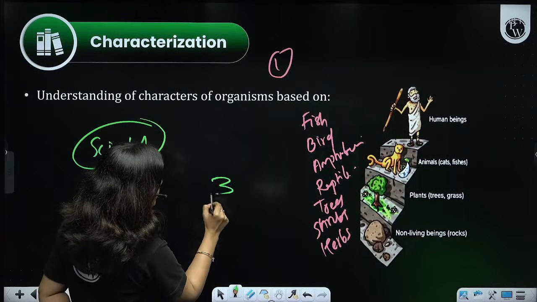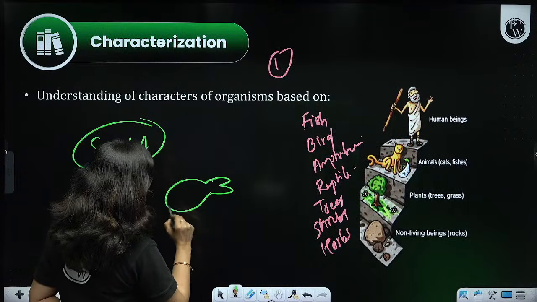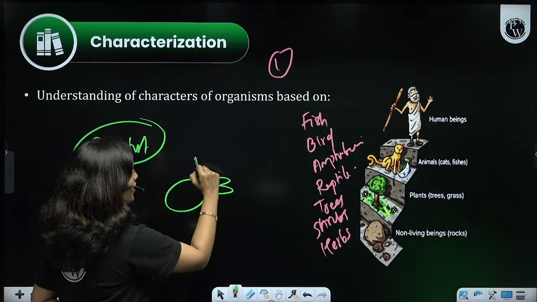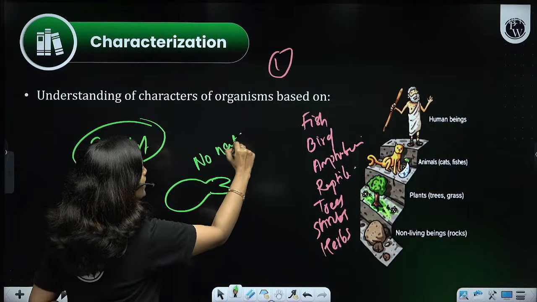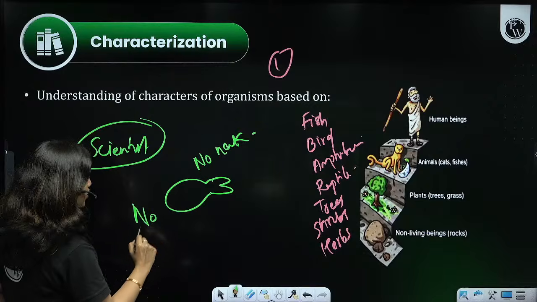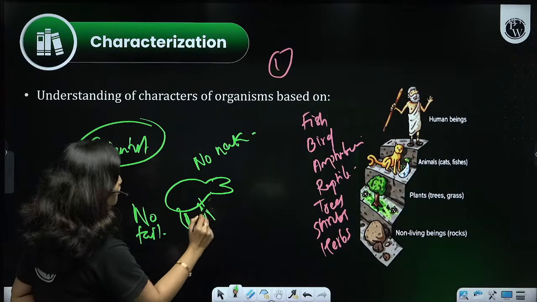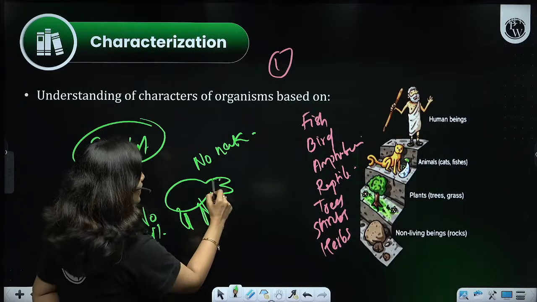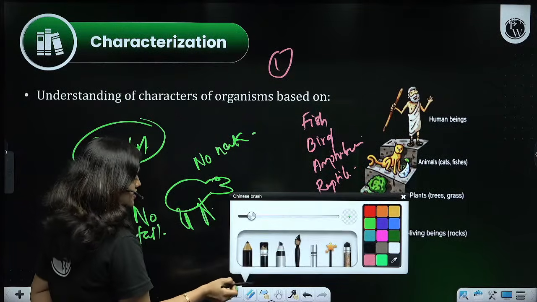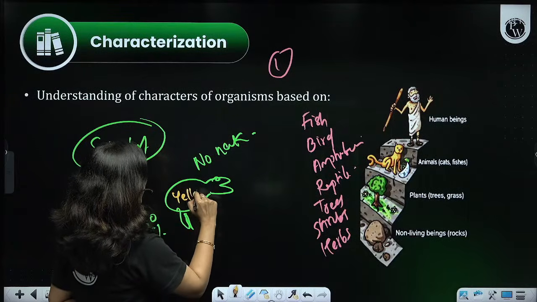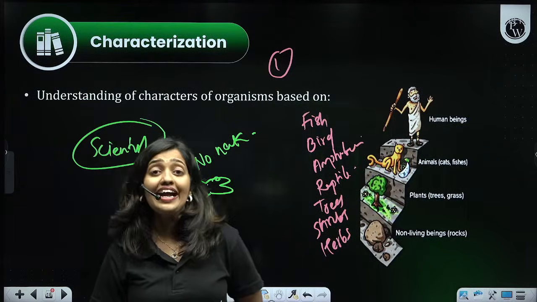It is having a mouth. It is not having a tail. It is not having a neck. No tail and no neck. But it is having limbs, forelimbs and hind limbs. It has eyes. It has a mouth. And its color is almost yellow.